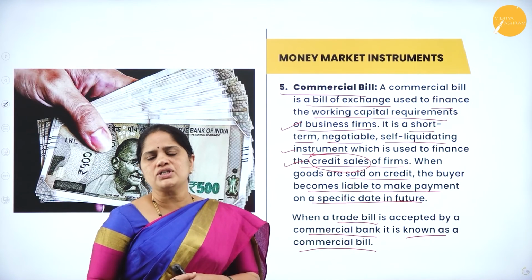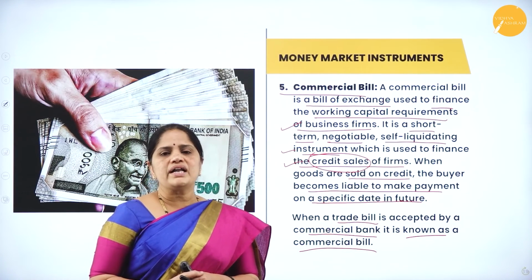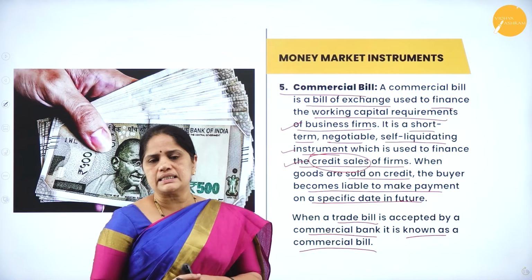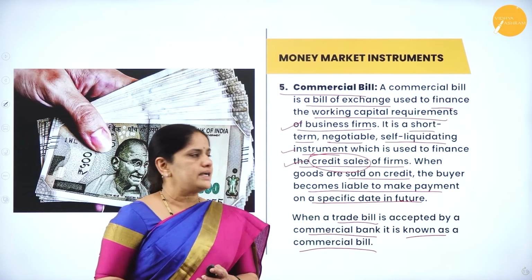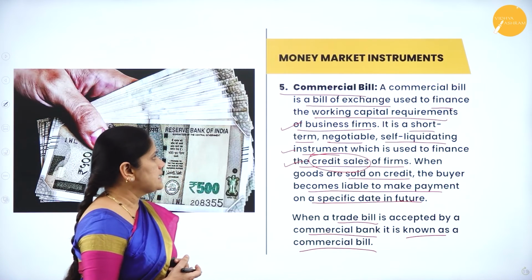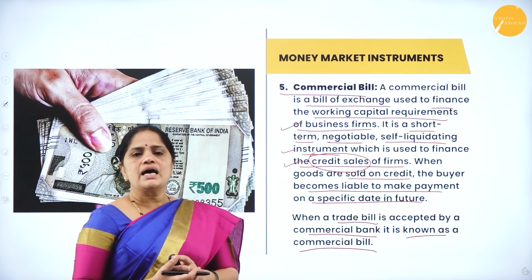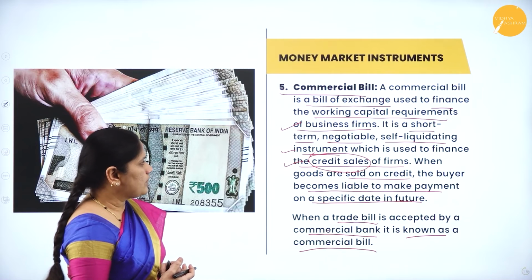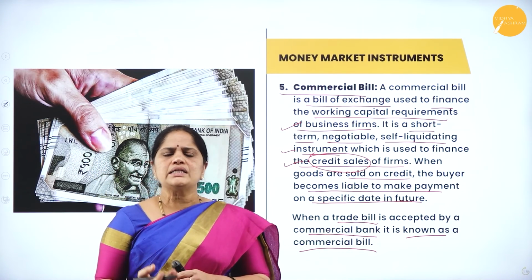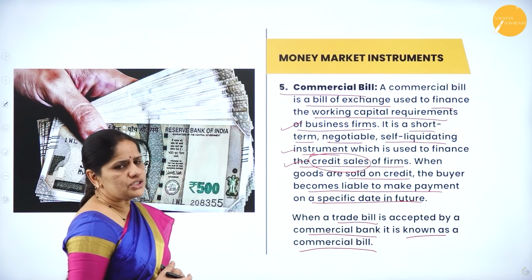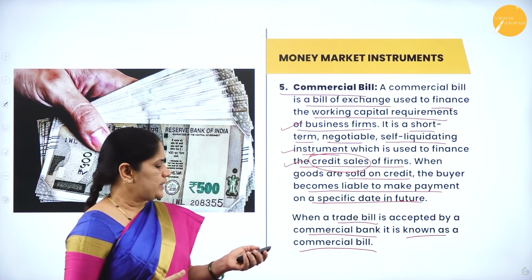Now, these commercial bills are used whenever there are credit sales in the organization. So, in order to finance the credit sales, we have this facility of commercial bills, and they are also for a very short period, anywhere between 3 to 6 months within which these bills have to be liquidated.